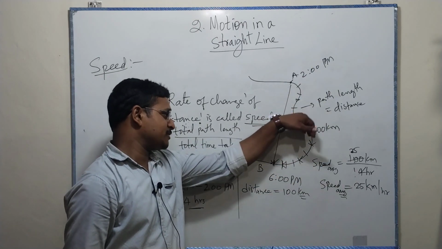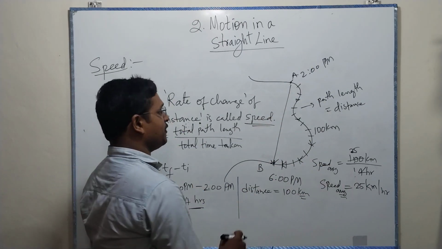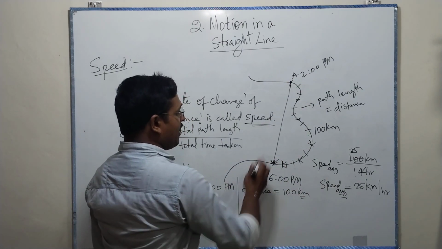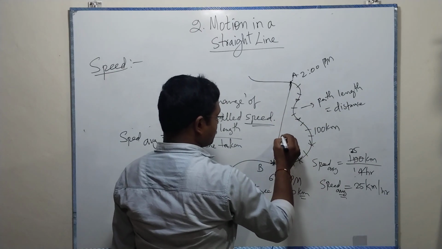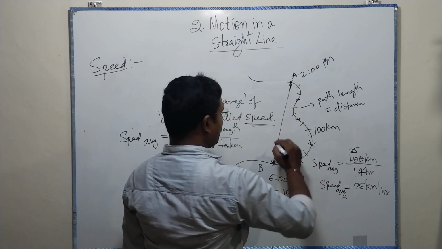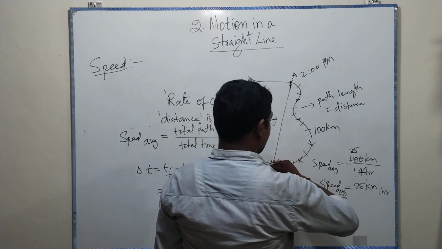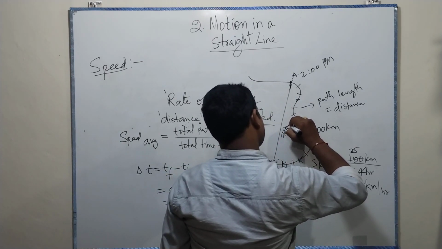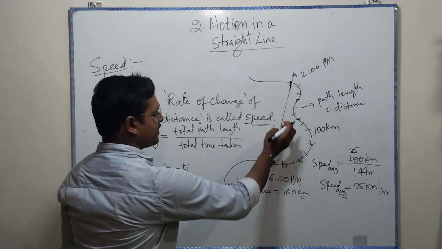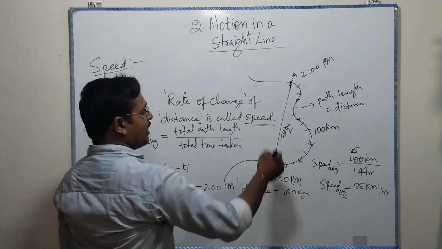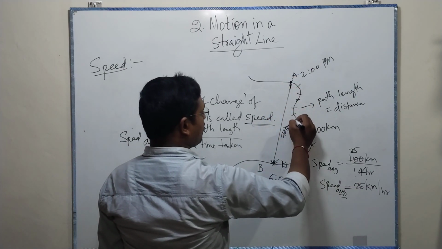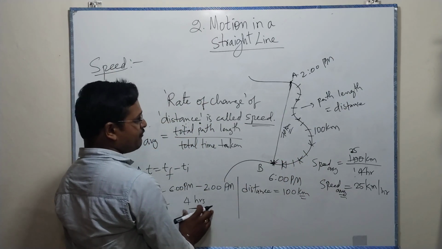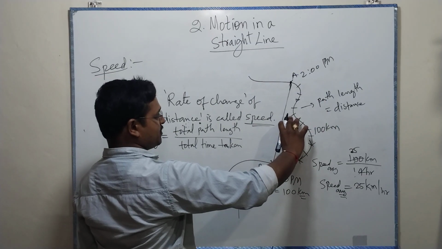This is called speed. Now, connecting these 2 points, a straight line is drawn, and this length we can call the displacement. As an assumption we take it as 70 kilometers, because the path length is very less here. It started here, went all through the path and came in 4 hours. If you connect these two, it's 70 kilometers.